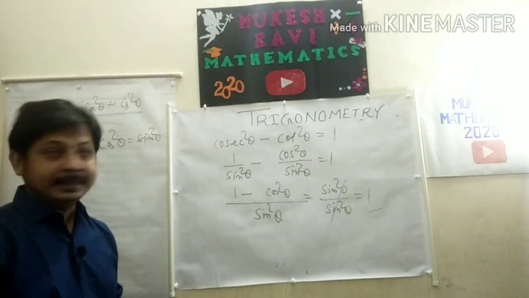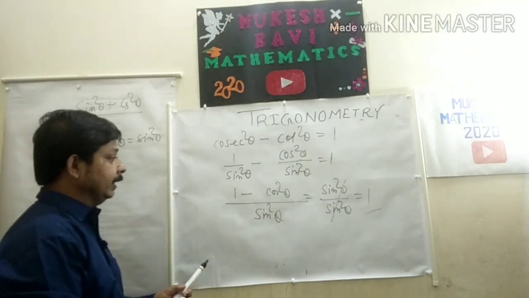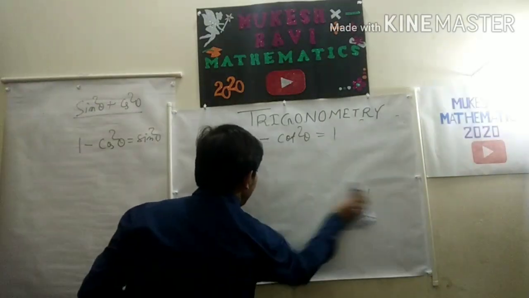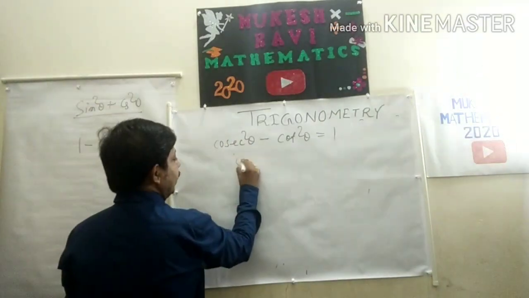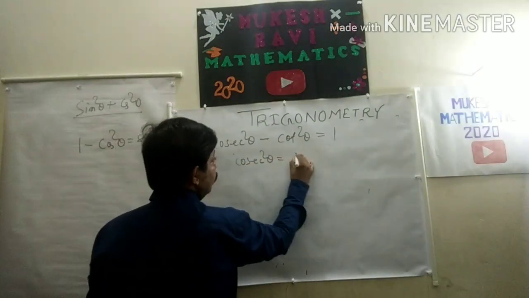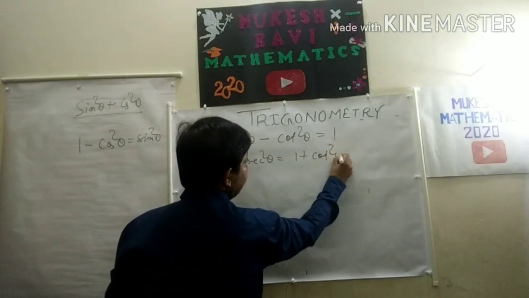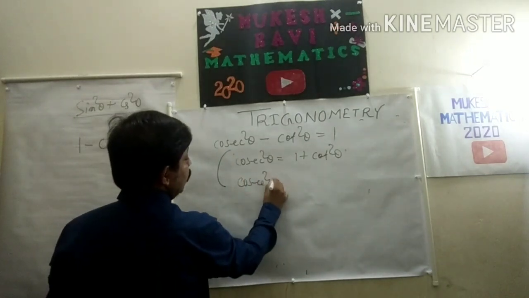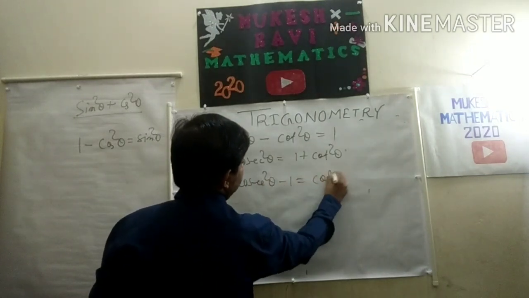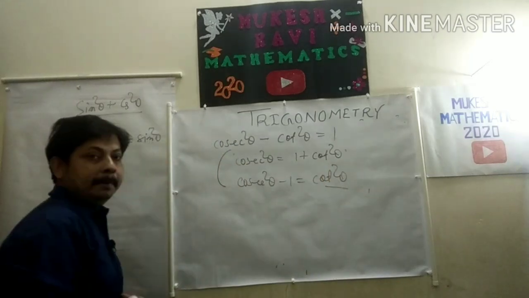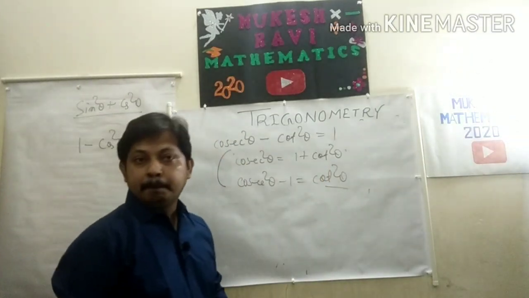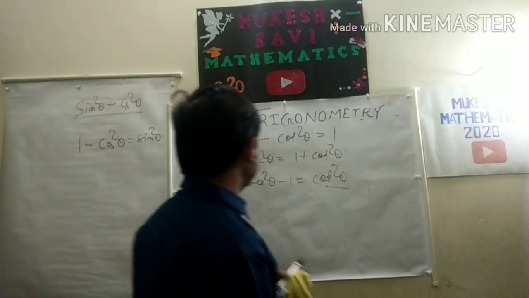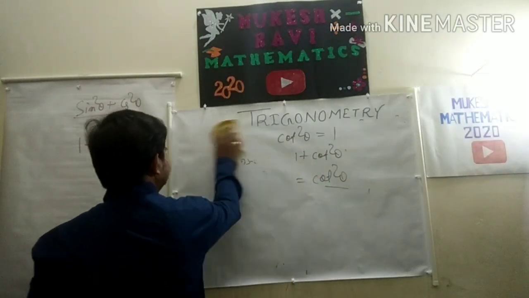These are the 3 identities we are going to use frequently here in the questions. Suppose 1, cot square theta and something, so how will we use it? Cosec square theta is equal to 1 plus cot square theta, or you can write cosec square theta minus 1 is equal to cot square theta. These are the basic principles of trigonometry. So my dear, this will be very useful.